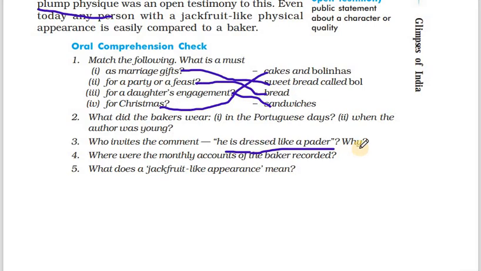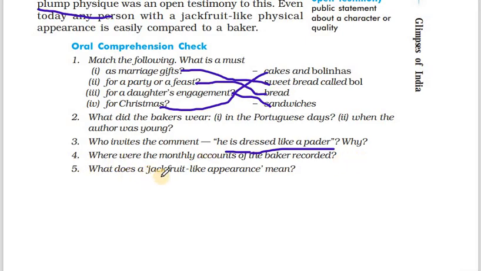So paders used to wear pants and shirt. The pant was more than knee length but lesser than the full pant. That's why those who dressed that way were called paders. Fourth question. Where were the monthly accounts of the baker recorded? The monthly accounts were recorded on the wall with a pencil.